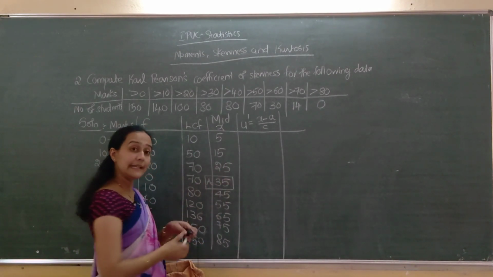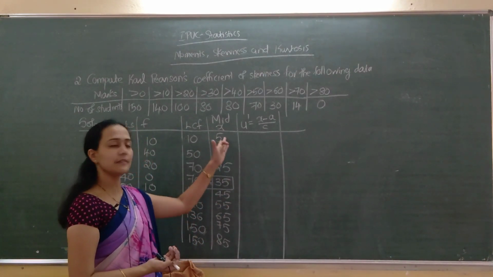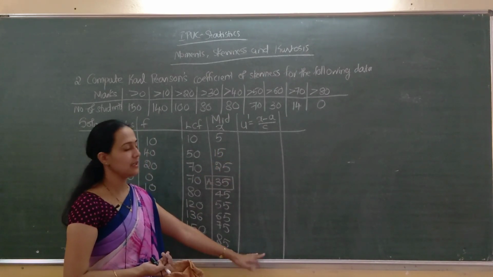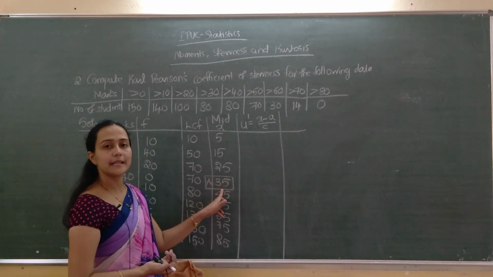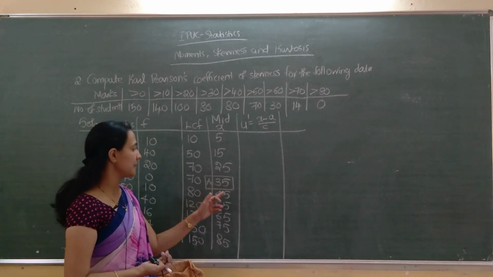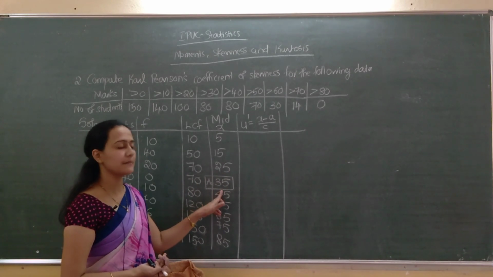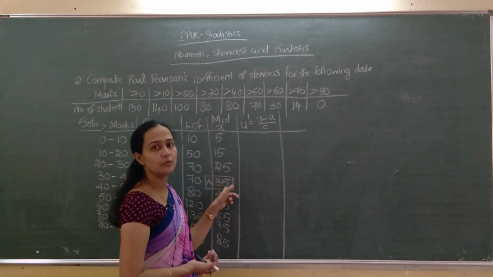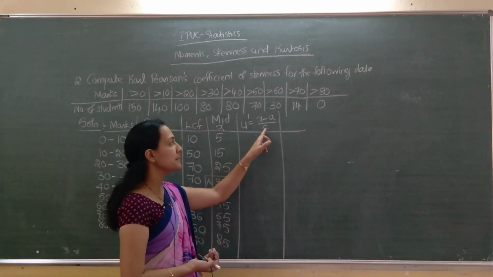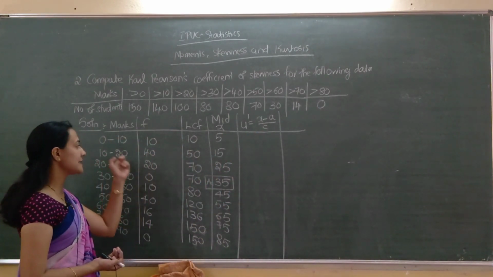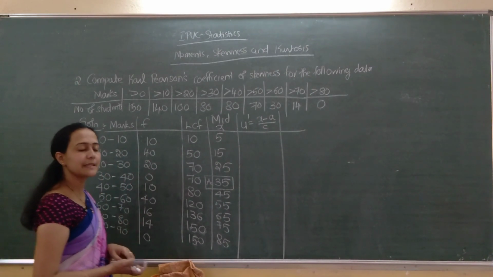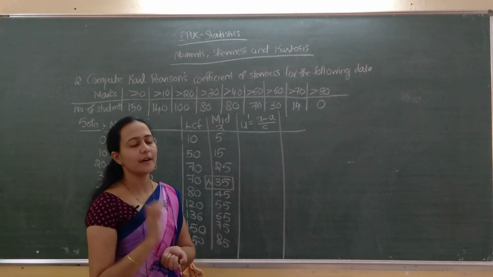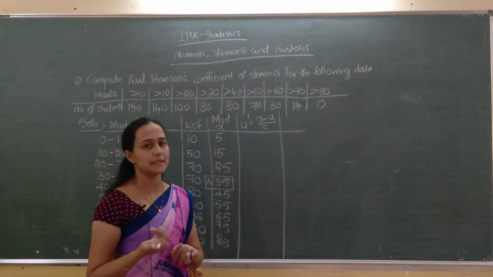So anything you can take this one or the first one also you can take, no problem, so that all this one will be positive. So I am taking, for the time being, 35 as an assumed mean. So assumed mean is this one, x minus a, 5 minus 35, minus 30, divided by c. C means width of class interval. See, step deviation method can be used only when the class intervals are of equal width. If unequal width, we have to go for some other method.